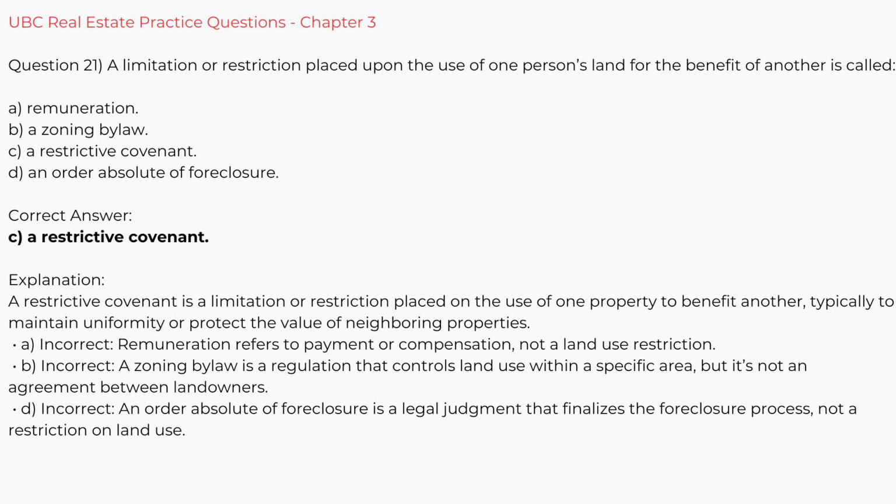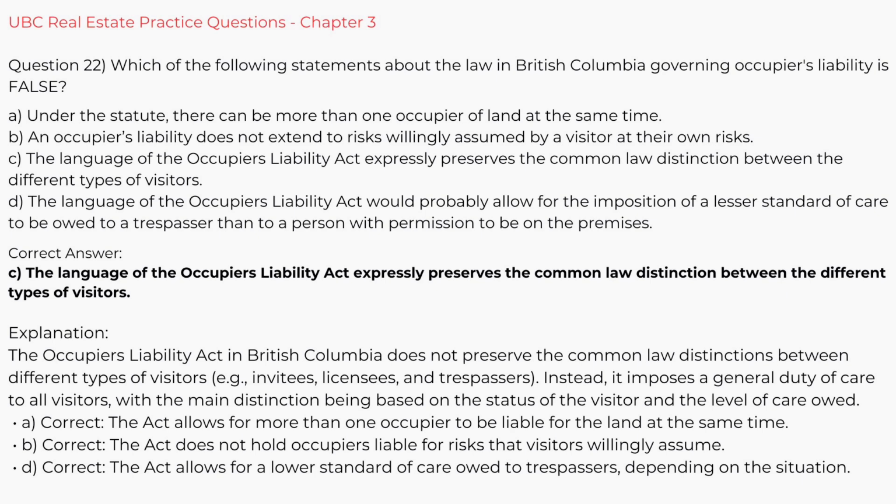Explanation. A restrictive covenant is a limitation or restriction placed on the use of one property to benefit another, typically to maintain uniformity or protect the value of neighboring properties. A. Incorrect. Remuneration refers to payment or compensation, not a land use restriction. B. Incorrect. A zoning bylaw is a regulation that controls land use within a specific area, but it's not an agreement between landowners. D. Incorrect. An order absolute of foreclosure is a legal judgment that finalizes the foreclosure process, not a restriction on land use.